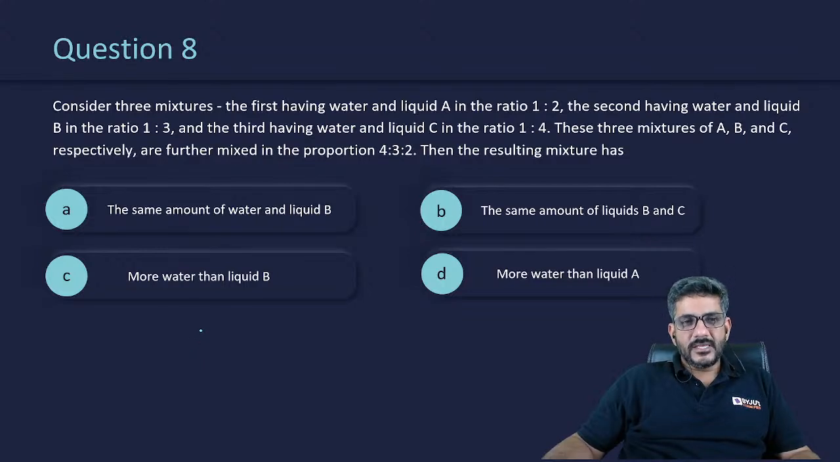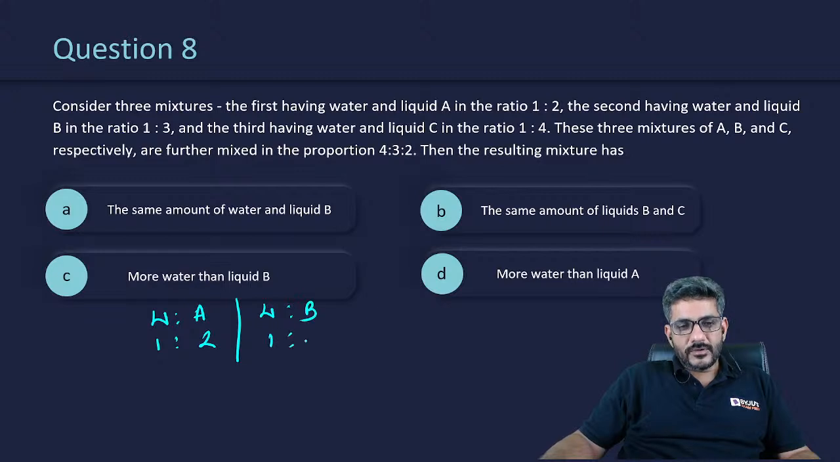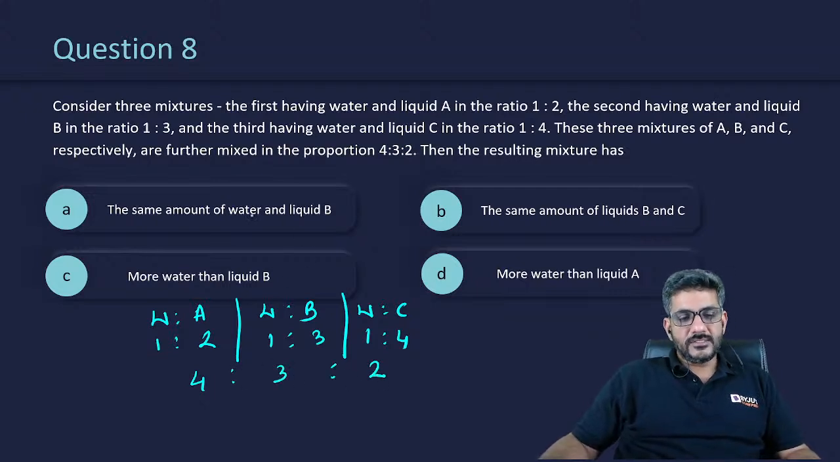Consider three mixtures. The first has water and liquid A in a ratio of 1 is to 2. The second has water and liquid B in a ratio of 1 is to 3. And the third has water and liquid C in a ratio of 1 is to 4. These three mixtures respectively are further mixed in a ratio of 4 is to 3 is to 2. Then the resulting mixture has what?